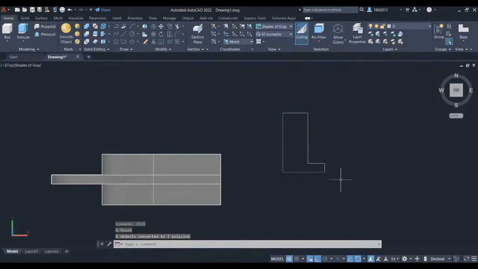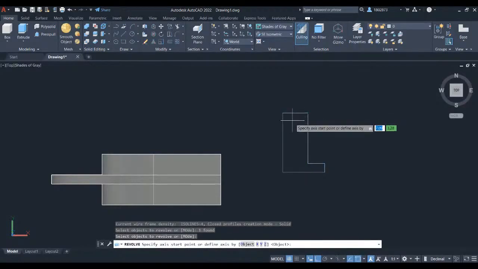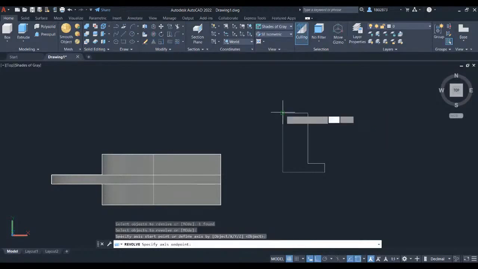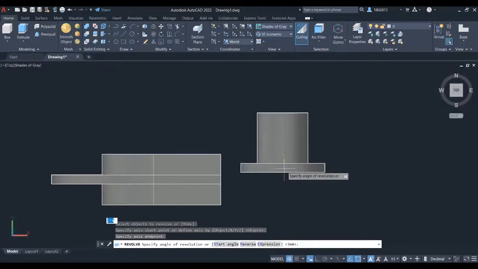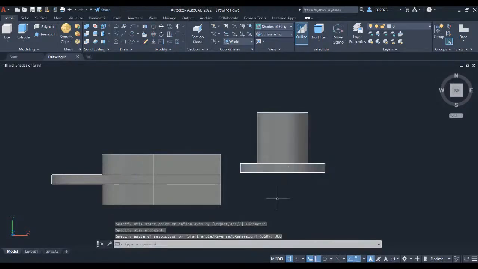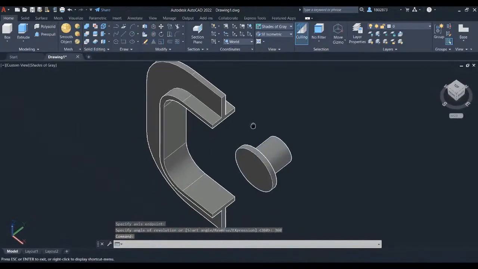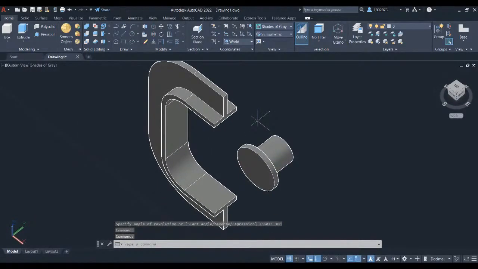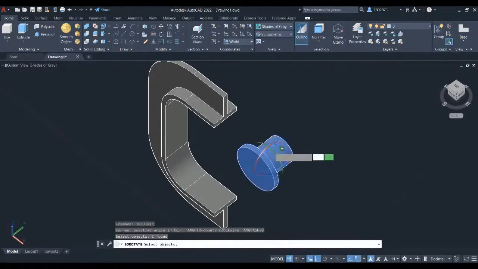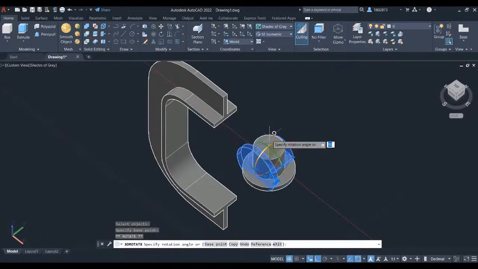We will now revolve the sketch. Press rev and press enter. Select the sketch to be revolved. Press enter. Define the start point to be this endpoint and connect the second point to be this endpoint. Let's key in 360 and press enter. Let's 3D orbit. We will rotate the part in 90 degrees. Press 3D and select 3D rotate. Select the red circle and hover your crosshair here in 90 degrees angle and left click.